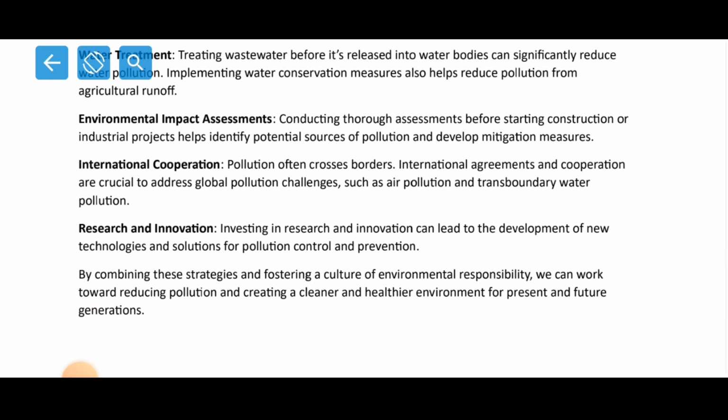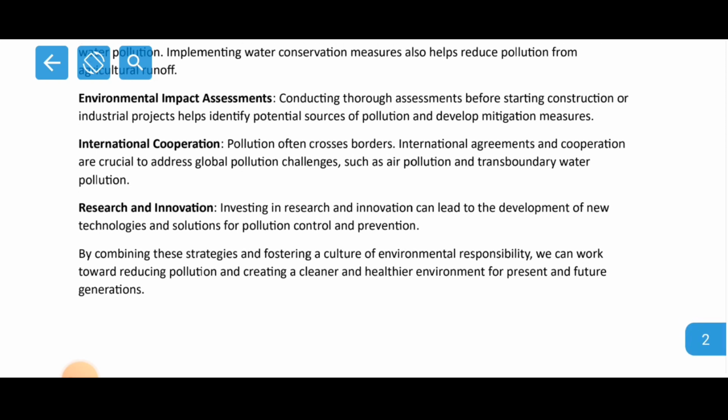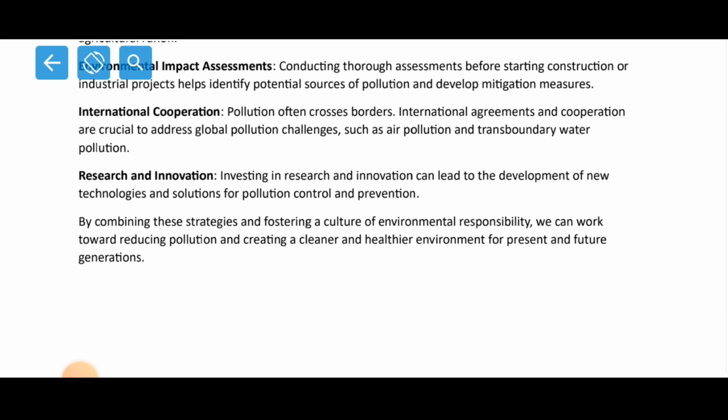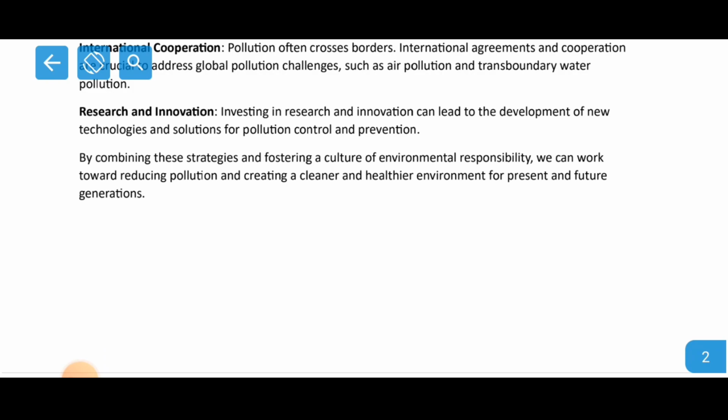Now international cooperation. Pollution often crosses borders. International agreements and cooperation are crucial to address global pollution challenges such as air pollution and transboundary water pollution. International cooperation is also required because many countries in this world share boundaries with one another, right? So different types of pollution need to be controlled. Now research and innovation. Research and innovation is also one of the very important ways in which we can look forward to the tools and techniques for the future which will help us reduce this kind of pollution and make this world a better place to live in.